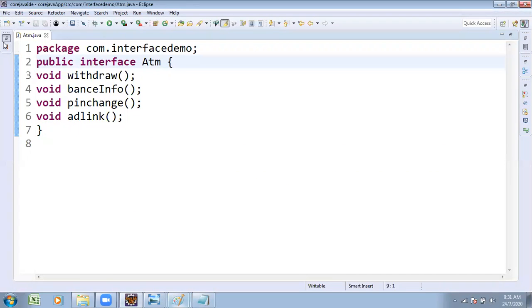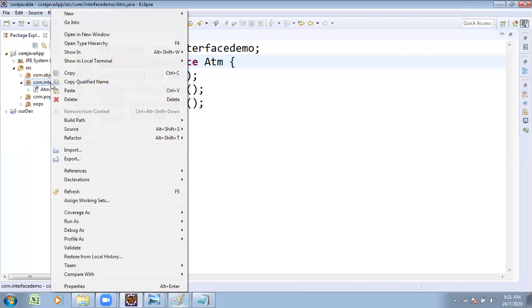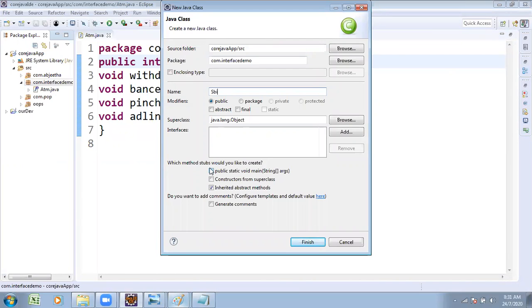Step 2. Right click over your package, new class. SBI is one class, but SBI is a subclass of which interface? The ATM interface. Previously you just mentioned the class name and ticked the main method. But now you want your class to become a subclass. Go to superclass.